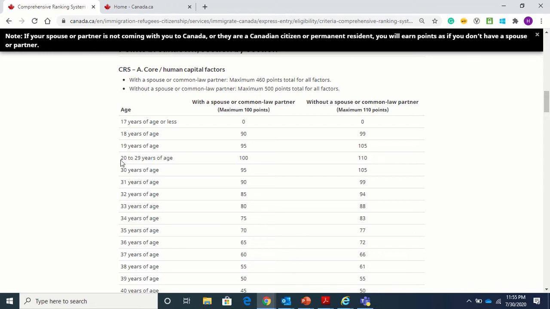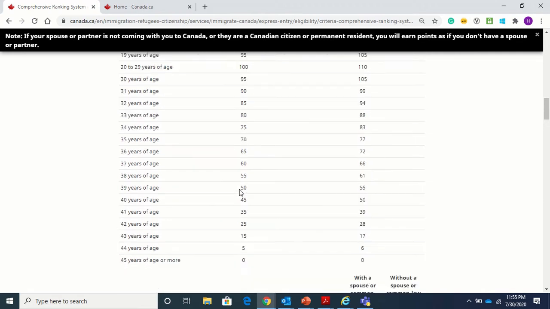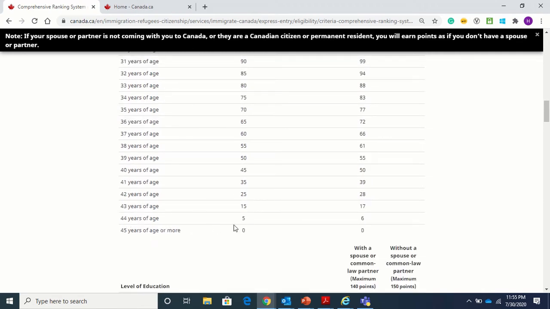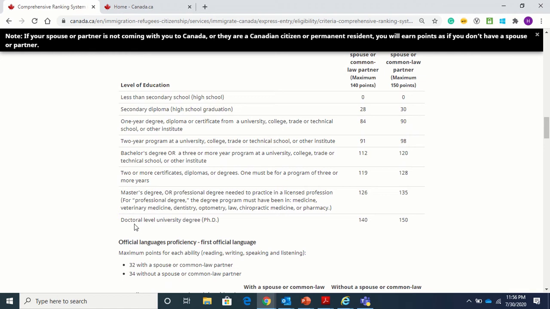If you see, maximum points are between 20 to 29, and as you grow in age until 45, you keep losing points. At 30 you get 95, at 31 years of age you get 90 points, and by the time you reach 44 years you get only 5 points, and after 45 you don't get any points at all. Then level of education: as I told you earlier, a doctorate level university degree gives you the maximum points, which is 140. If you have a master's degree or professional degree, then you get a good number of points for that also. Likewise, based on certificate or bachelor degree, you will get points like this.